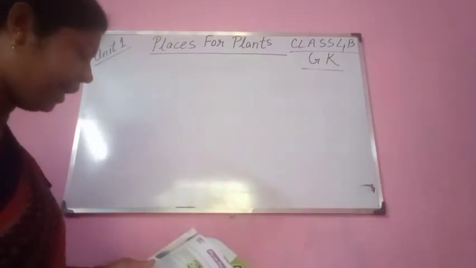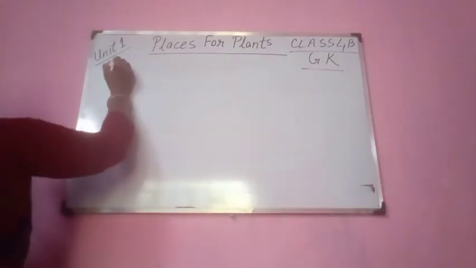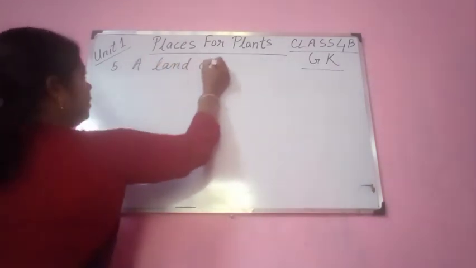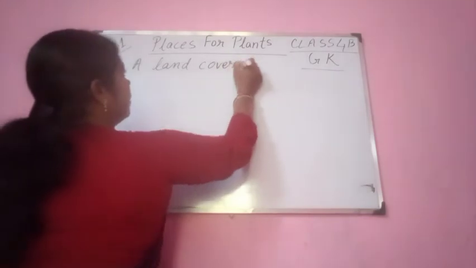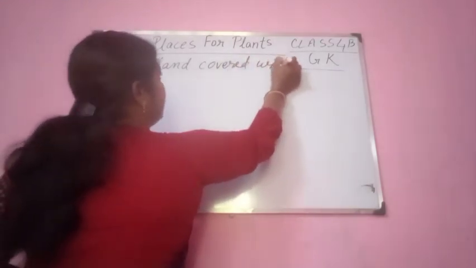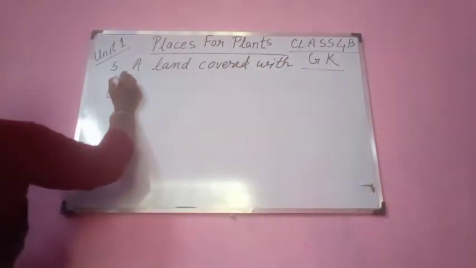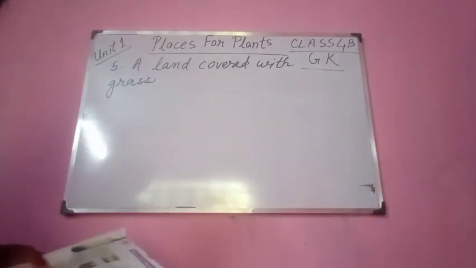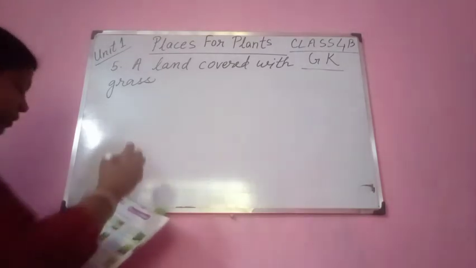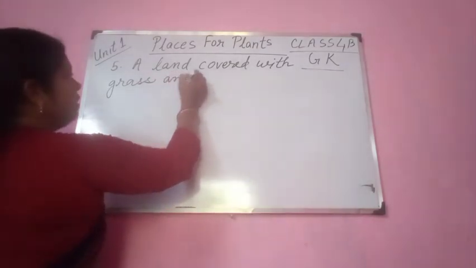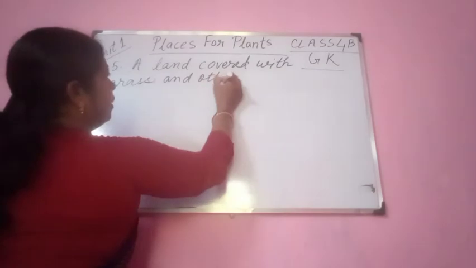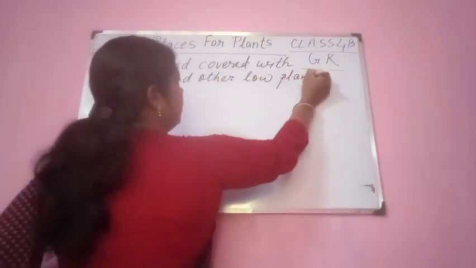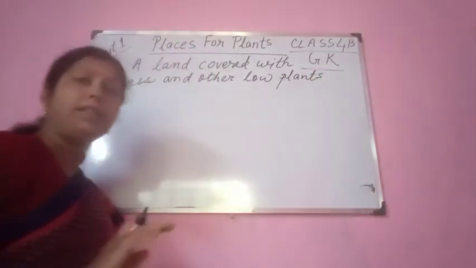Next one, you see, number 5: a land covered with grass and other low plants suitable for grazing animals. These plants don't grow to a very big size. They grow very low.